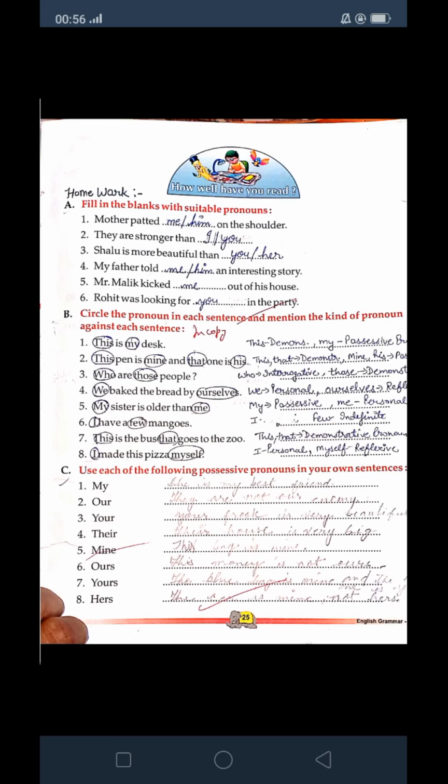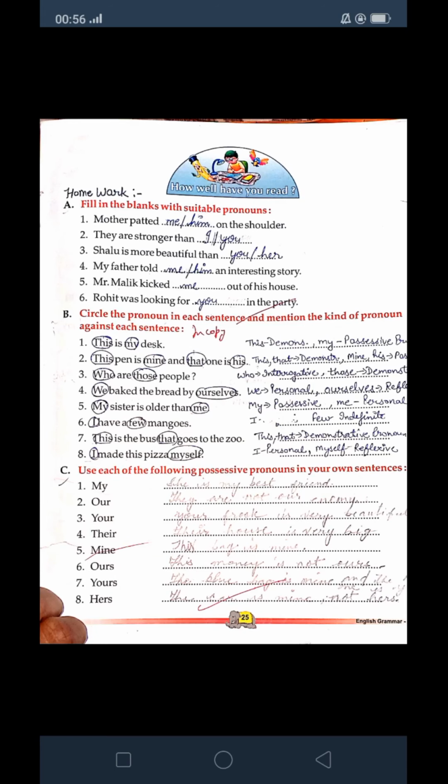I is a personal pronoun and few is an indefinite pronoun. Here it is not written, but you can write in number 6, I is a personal pronoun. Seventh, this is the bus that goes to the zoo. This and that are demonstrative pronouns. Eighth sentence, I made this pizza myself. I is a personal pronoun and myself is a reflexive pronoun.